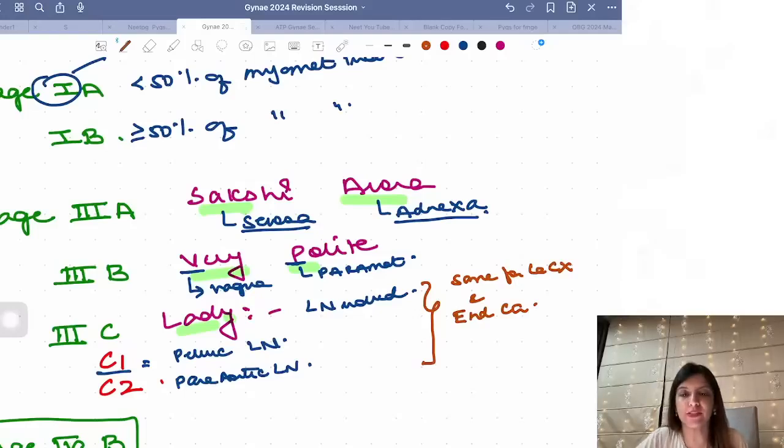Whether it is cancer cervix or endometrial cancer, for both of them stage 3C means lymph node involvement. C1 is pelvic lymph node involvement. C2 is para-aortic lymph node involvement, right?